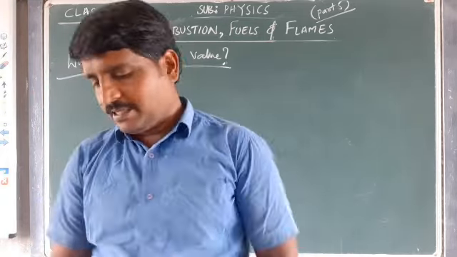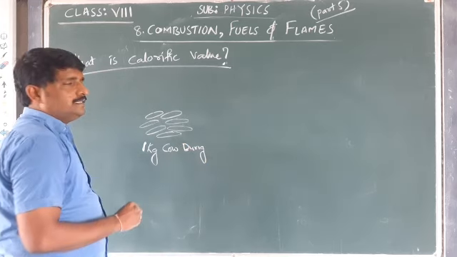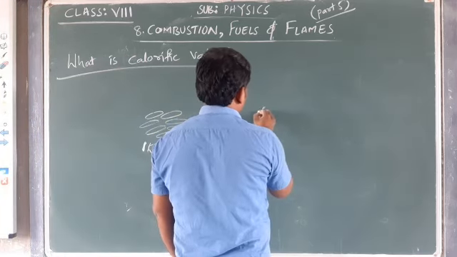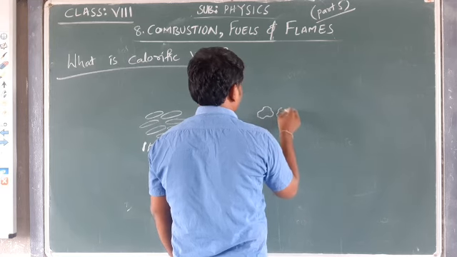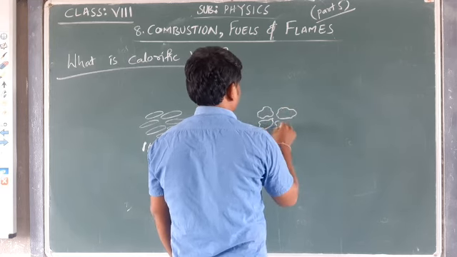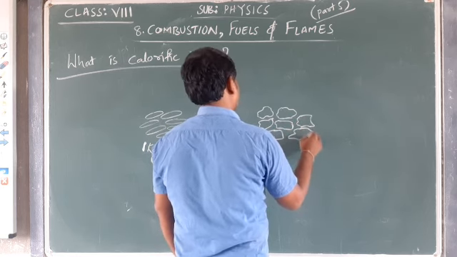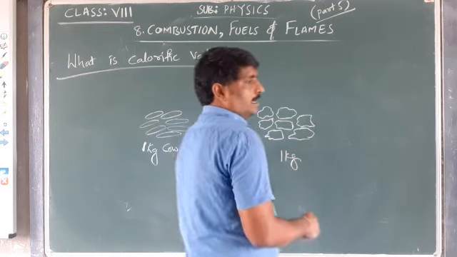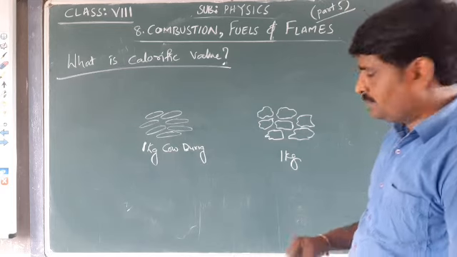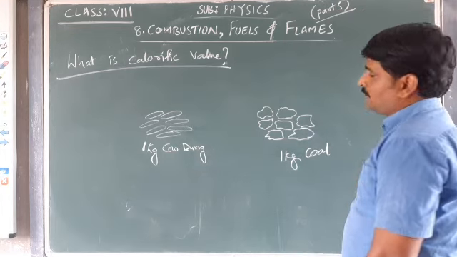Listen here. Suppose I took some cow dung, a cake of cow dung, 1 kg of cow dung cakes. And suppose 1 kg of coal, charcoal or coal.